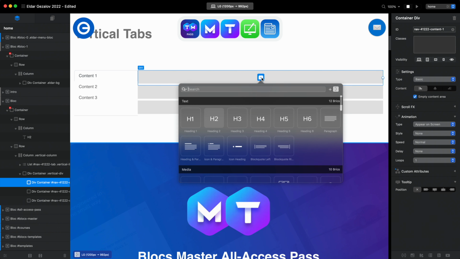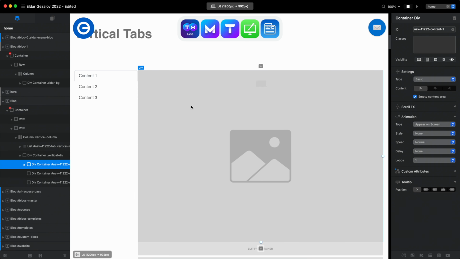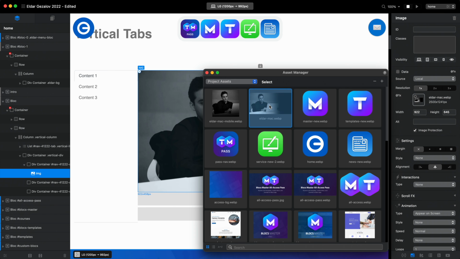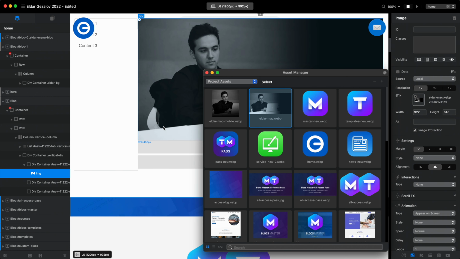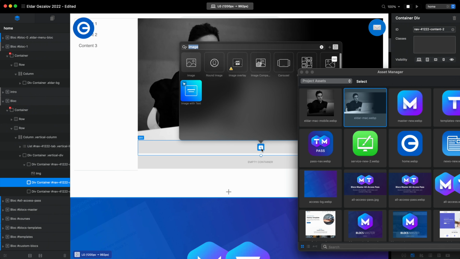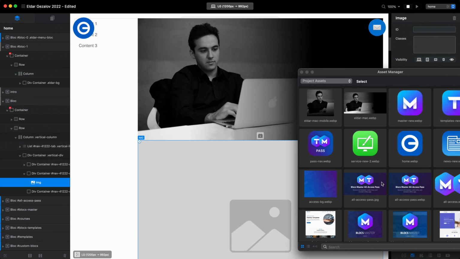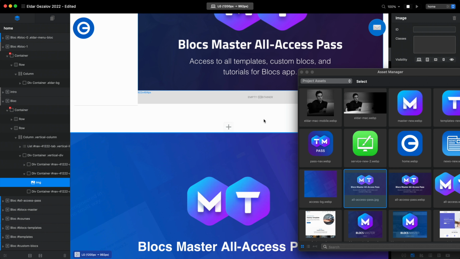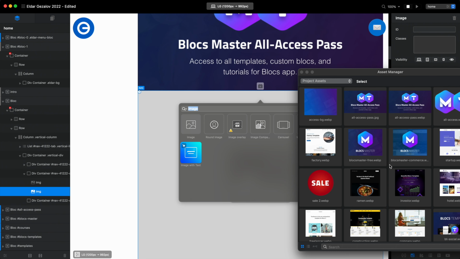And instead I will add images or something which you can see right away. I will be just using some of the images I have in my project here, but of course you can change. You can put any type of content there basically. So let's say this is some all access pass, and for the third one,